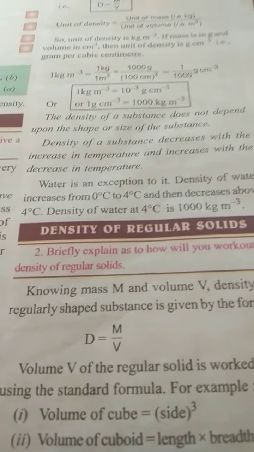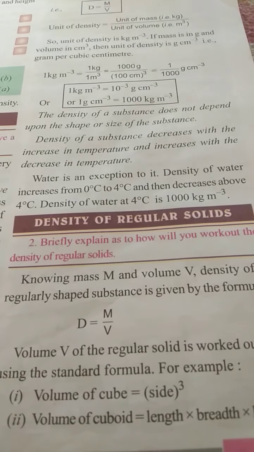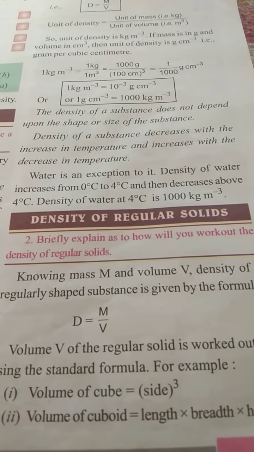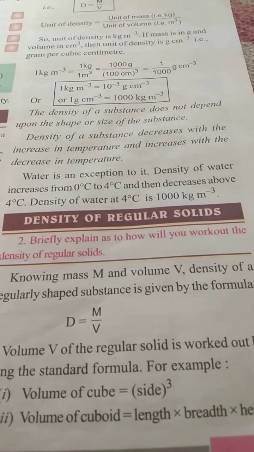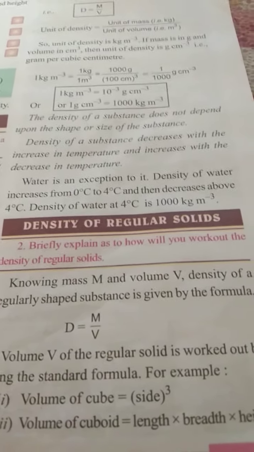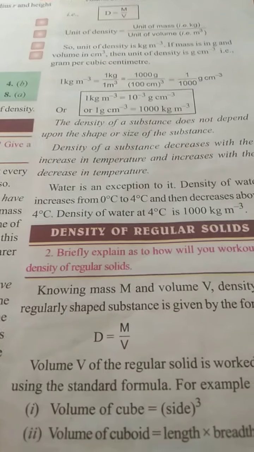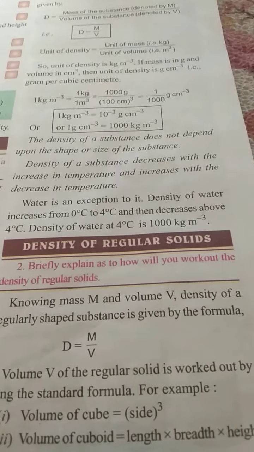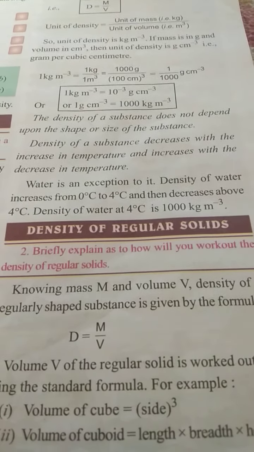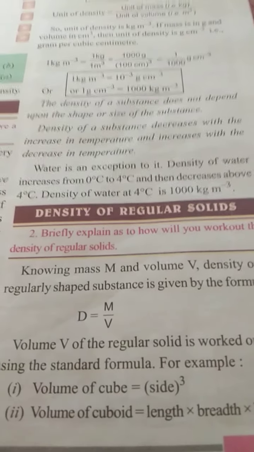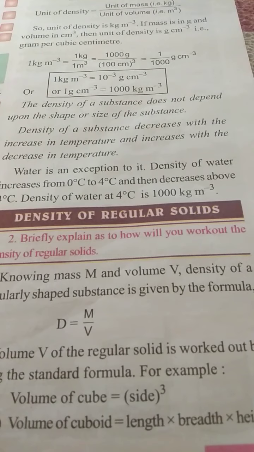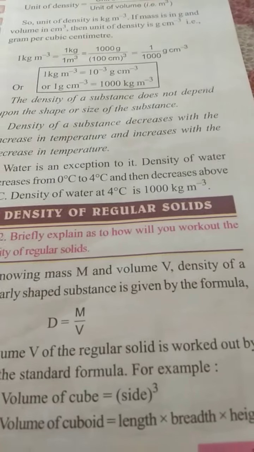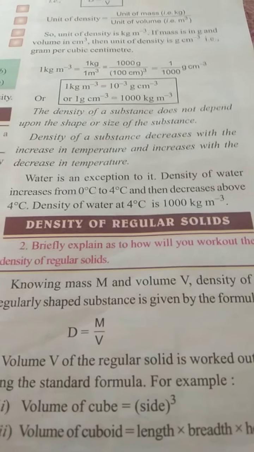But in the case of water, there is a difference. That is the anomalous behavior of water, which we will see later. Water is an exception to it. The density of water increases from 0 degrees Celsius to 4 degrees Celsius. As temperature increases from 0 to 4 degrees Celsius, the density of water increases, and then decreases above 4 degrees Celsius. The density of water at 4 degrees Celsius is 1000 kilogram per meter cube.